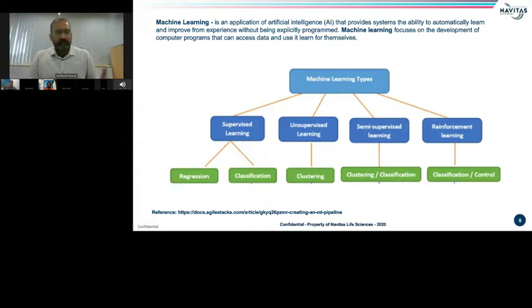Semi-supervised learning has a combination of labeled data and some amount of unlabeled data. And finally, reinforcement learning learns from errors, where the machine would find the best possible behavior or path it would take in a specific situation. In this case, there is no training data set.